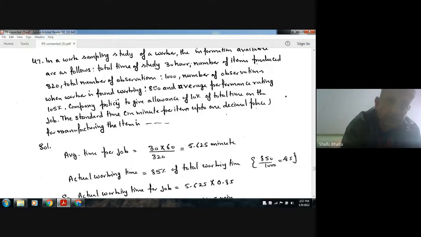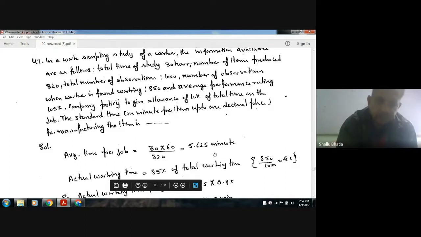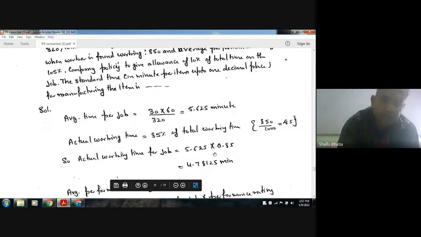So in 850 observations he is found working, so the actual working time is 85%. Okay, so 85% of the total working time is the actual working time, so the job will be completed in this time only.